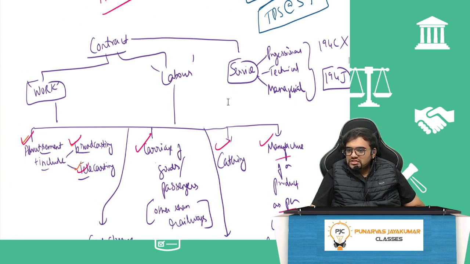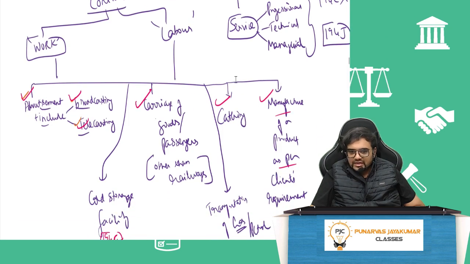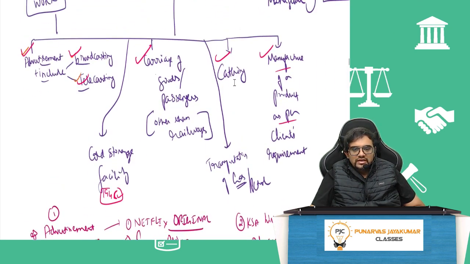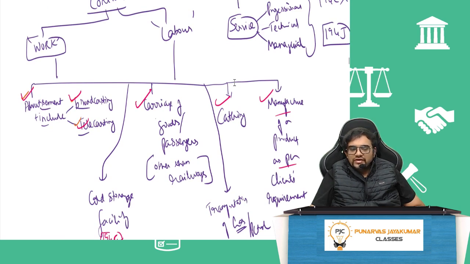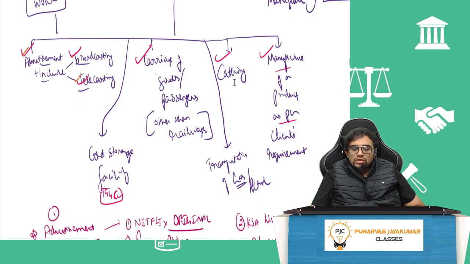Service can be professional service, technical service, managerial service. Professional, technical, managerial service, etc. will not come under 194C, it will come under 194J. But as far as work and labor is concerned, it will include everything. Advertisement, it includes broadcasting, it includes telecasting. Cold storage facility, which we saw in specified business under 35AD, that also will come under this.